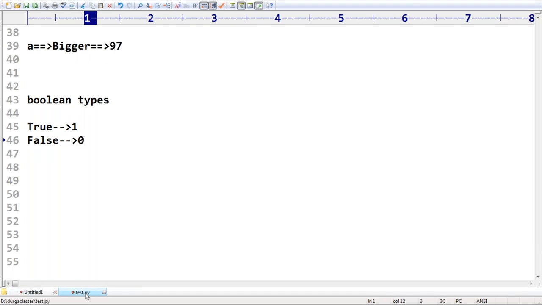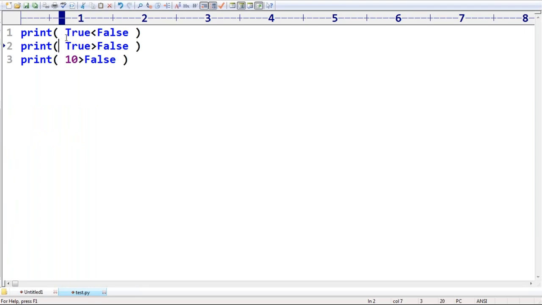Now, can you please tell what is the answer? True less than false, what is the answer we are going to get? False is the answer. Correct, right? Next, true greater than false. True is the answer. 10 greater than false, what is the answer we are going to get now?